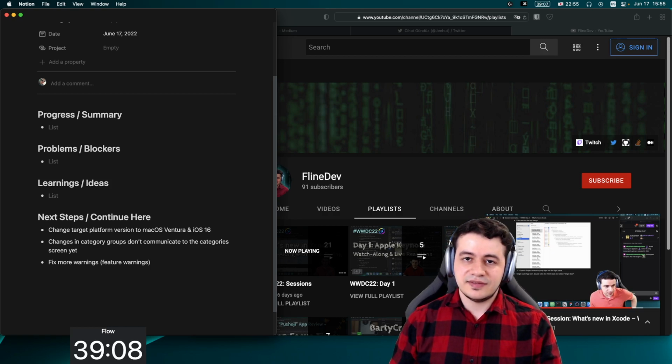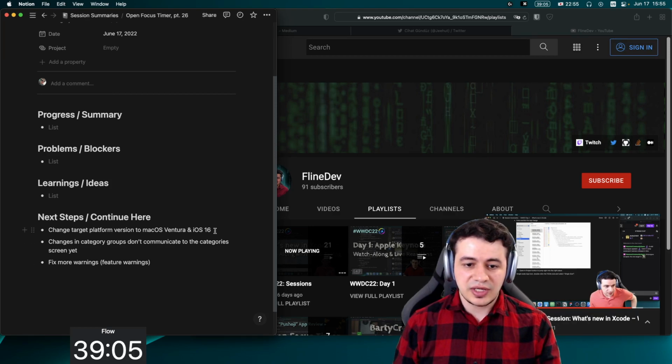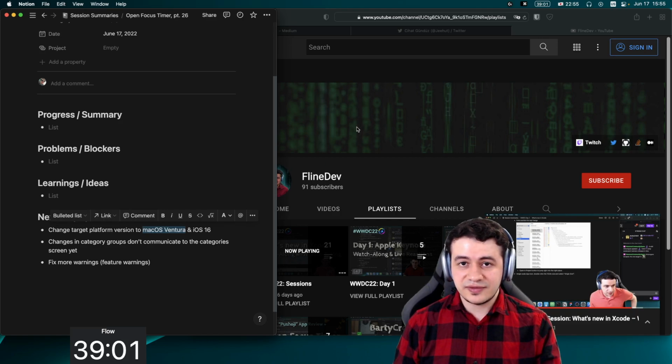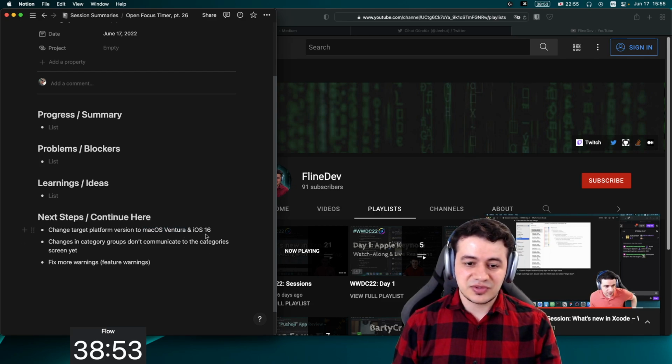One issue with that is, because I'm going to switch to that with Ventura, I don't have Ventura installed here, and this is my main Mac, so I'm not going to install Ventura here anytime soon, at least until there's a release candidate maybe. But iOS 16 we can use the simulator, and unfortunately I think we can't test the macOS app without having Ventura, so that's a problem there.